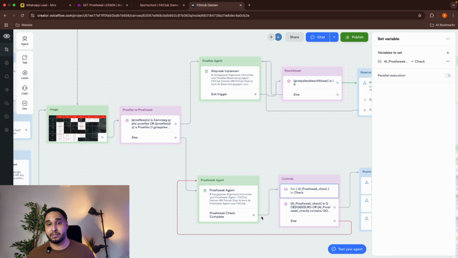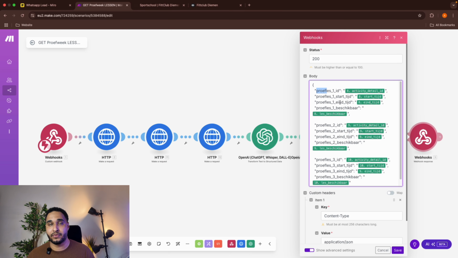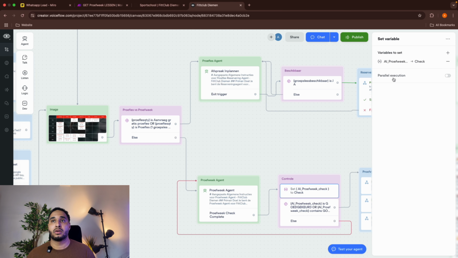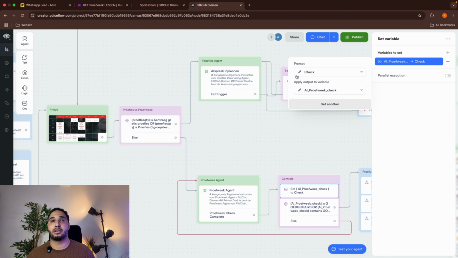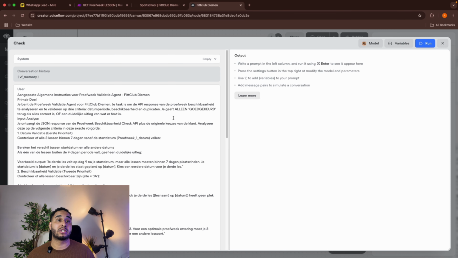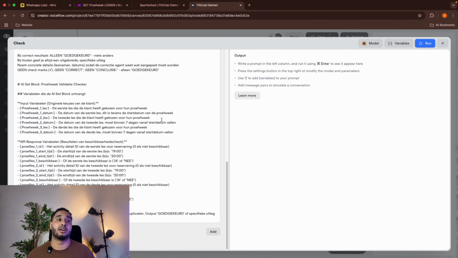Over here, after the chatbot, once we have everything saved in a variable, like all of this information, we'll send it to this prompt block, which is going to check all these variables. And the most important one is the variable lesson available, yes or no.